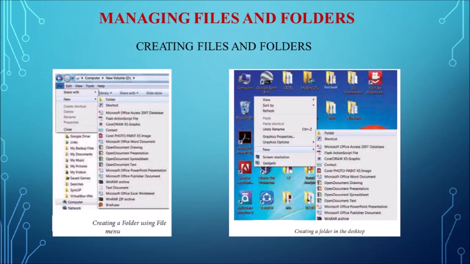Then you press enter, and you can view the WordPad application, which is similar to Microsoft Word, to create any text document. For saving that, you have to go to the file menu and click save, or you can also press Ctrl plus S. The Save As dialog box will appear and you can type the required name, select the desired location, and save the document. So this is how you can create the files or folders.